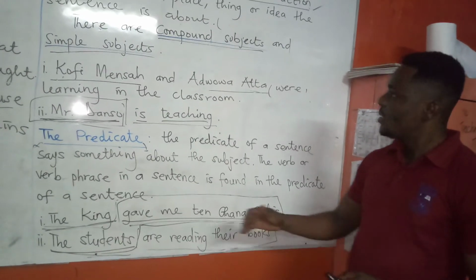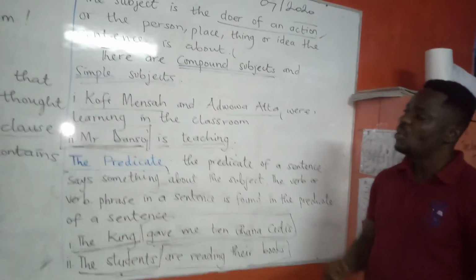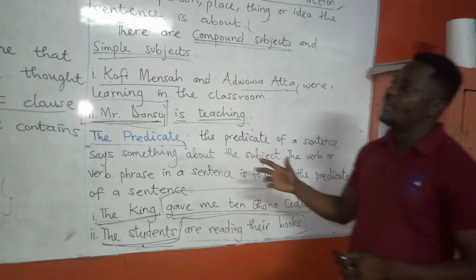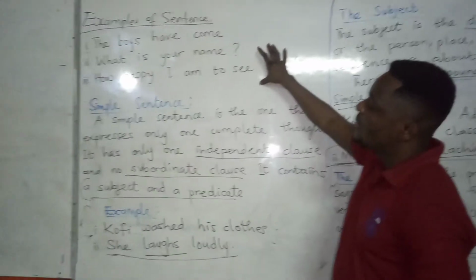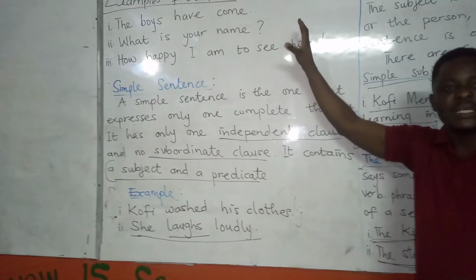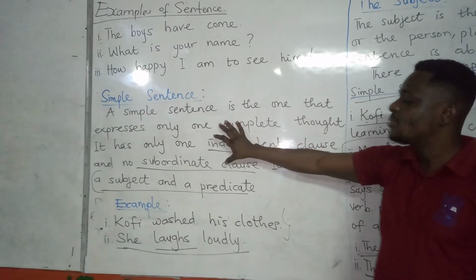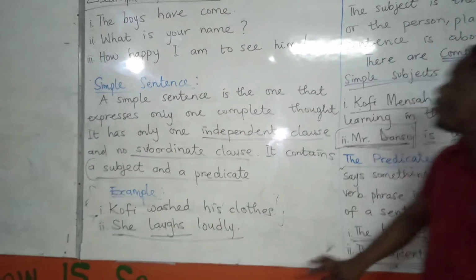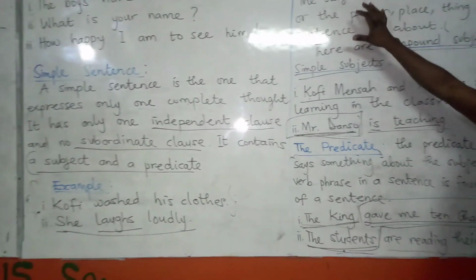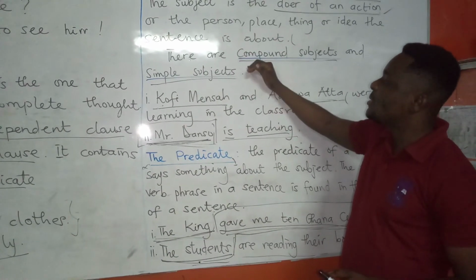Okay. I believe with these few examples on the board, and then the examples I have given here concerning sentences, you will be able to form your own sentence. You should be able to define what a simple sentence is, give examples of simple sentences, and then also talk about the subject, identify subjects in sentences.